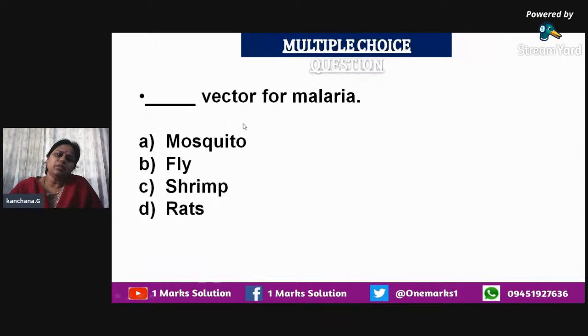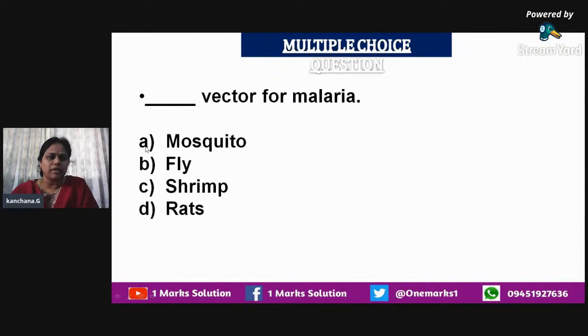Now, which is the vector for malaria? As I told you, there are various other vectors which cause a particular infection. So vector is the particular agent which is able to carry the particular infectious agent to the other host, or which spreads the particular organism which is responsible for the infection. For malaria, the vector is going to be mosquito, as all of us know.